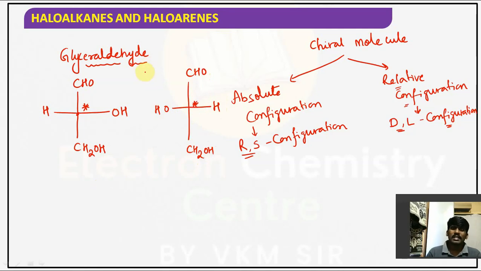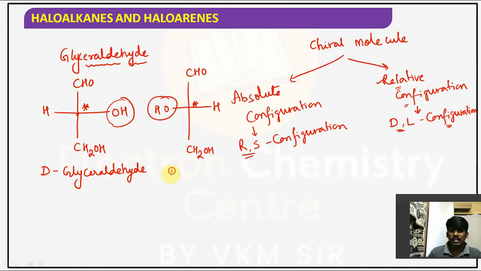So glyceraldehyde is the reference compound to give the relative configuration. In one glyceraldehyde, the OH group is on the right hand side. That's why it is called D-glyceraldehyde. In the other, the OH group is on the left hand side, and it is called L-glyceraldehyde, guys. One is the D form and the other one is the L form.